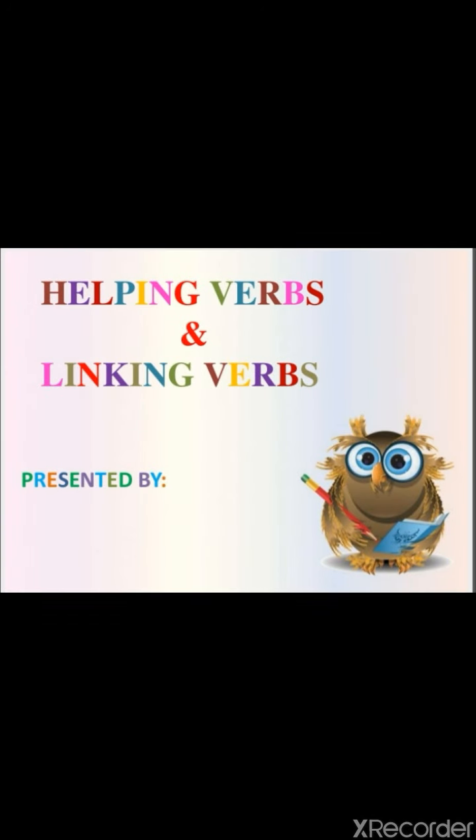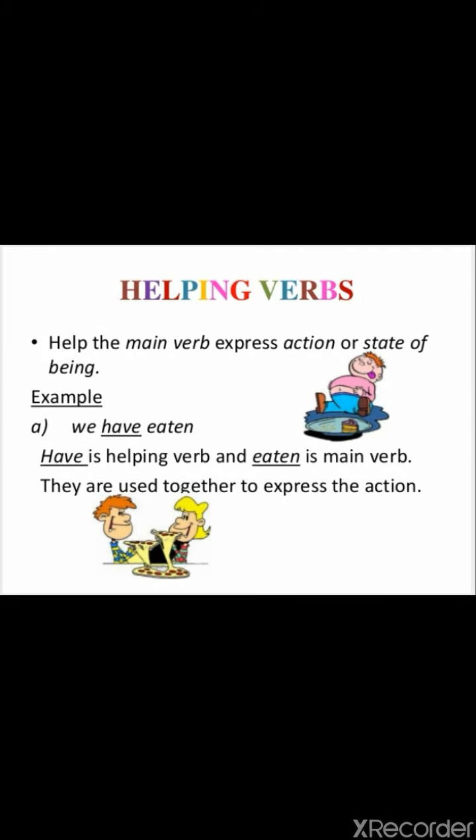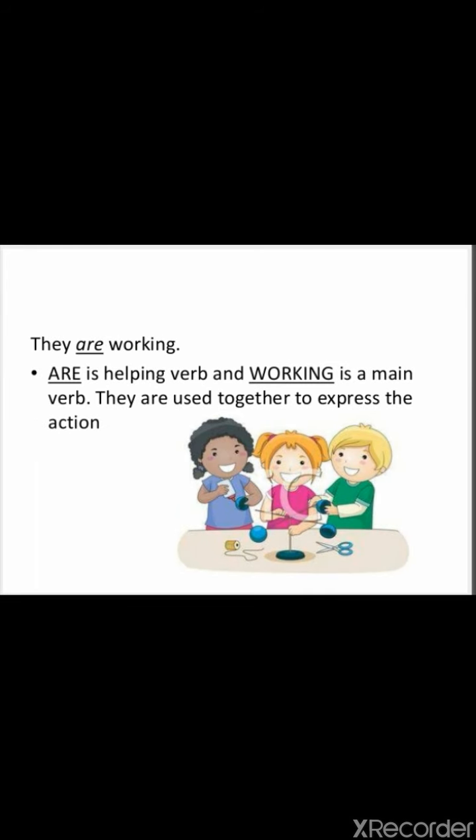Helping verbs and linking verbs. Most important type of verbs. Helping verbs help the main verb express action or state of being. Example, we have eaten. Have is helping verb and eaten is main verb in this example. They are used together to express the action. They are working. In this sentence we can see that are is helping verb and working is a main verb. They are used together to express the action.